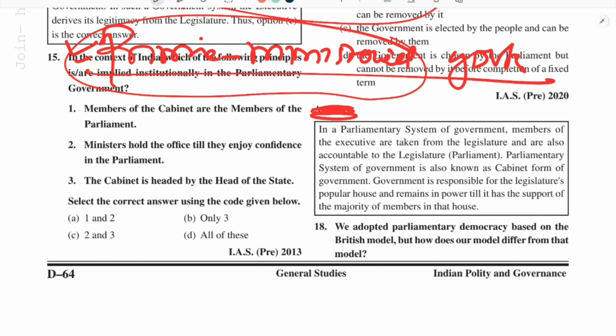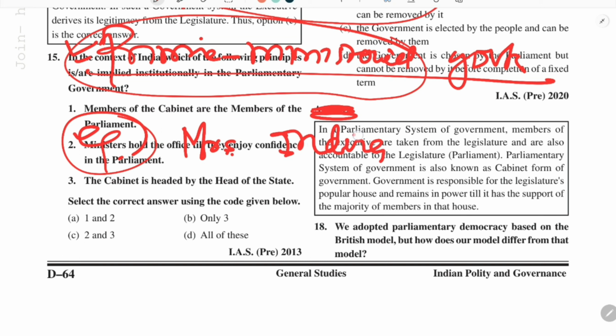So that's why this parliamentary form of government in the modern context is also known as the prime ministerial form of government. Like in the case of India, we had a prime minister, Mrs. Indira Gandhi. She took the decision to impose emergency without consulting the cabinet.